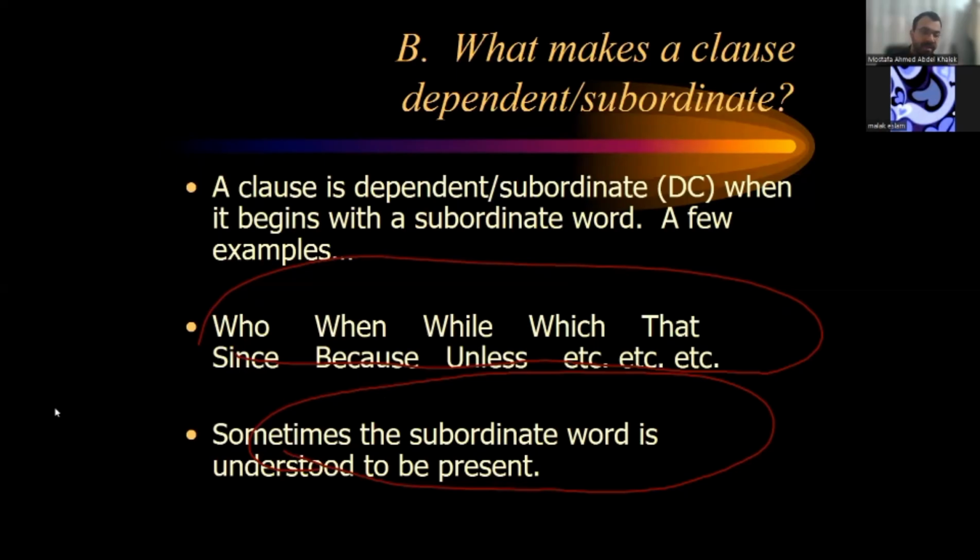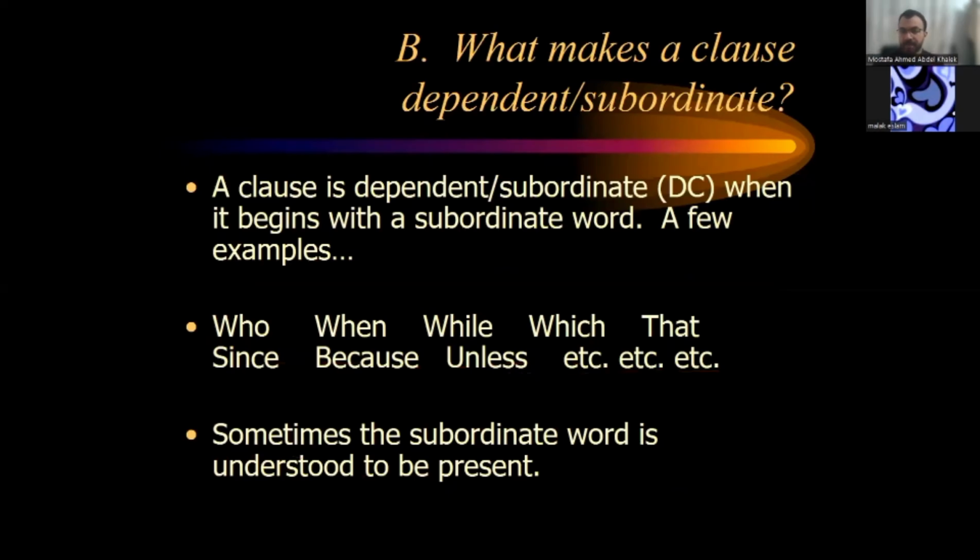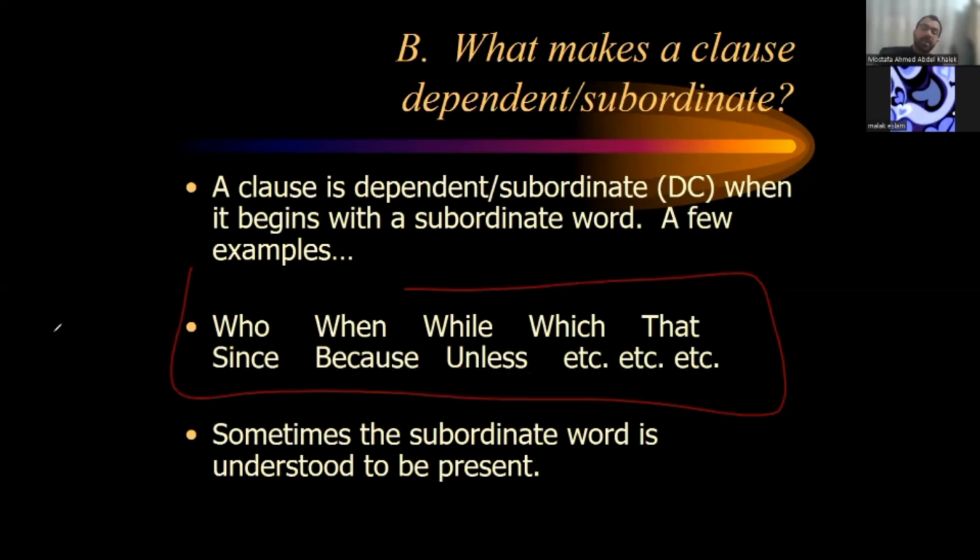Yes, and here Lina tells you what makes the clause dependent. We can say a clause is dependent when we find one of these words at the beginning. Can you read them? A clause is dependent with who, when, while, which, that, since, because, unless. Excellent. Because and unless.